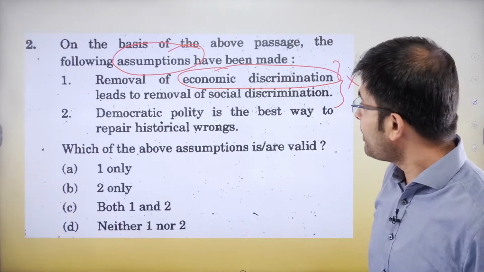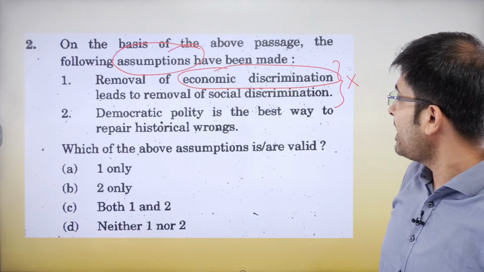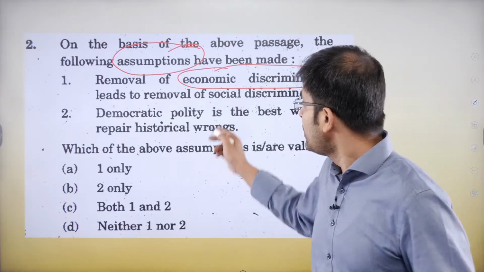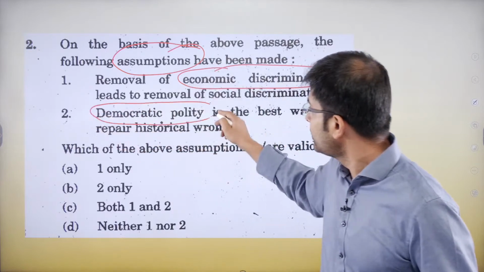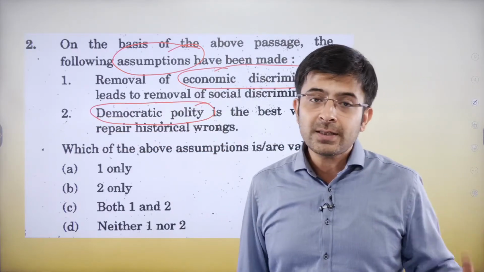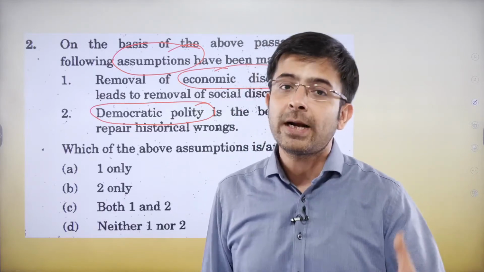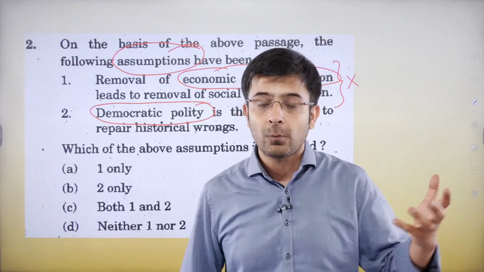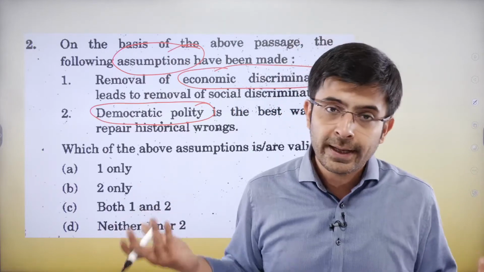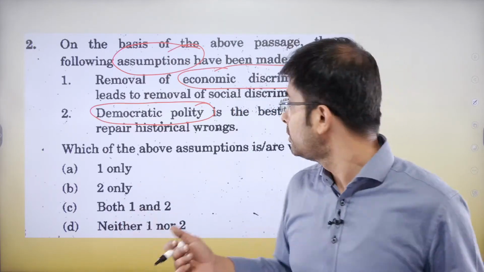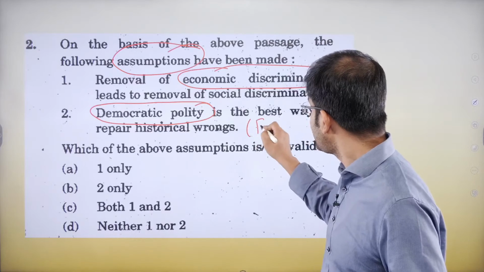B, democratic polity is the best way to repair historical wrongs. Like I told you, no information about this. The author has not said what is the way forward to address that problem. Should we have a democratic polity or an autocratic polity, or what should we exactly do? The author has not taken a position, so why should you? This is a problem. This is a statement for the future.